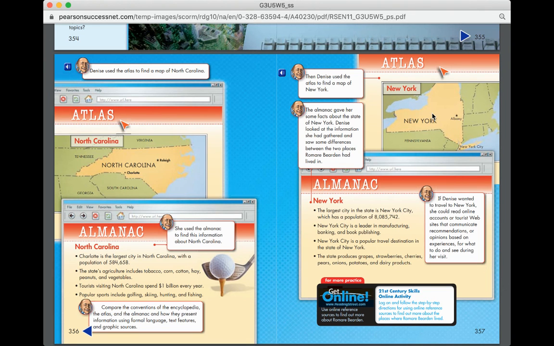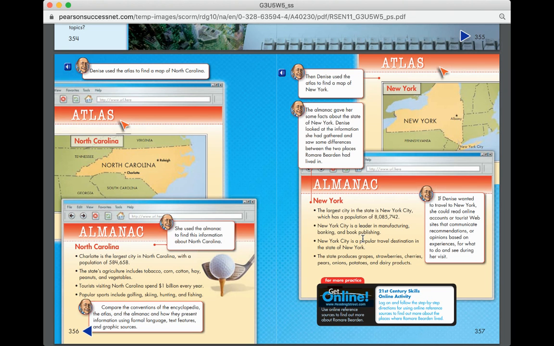And then she searched up New York. And you can see that's on the northern east coast. And Denise used the atlas to find the map of New York. The almanac gave her some facts about the state of New York. Denise looked at the information she had gathered and saw some differences between the two places that Romare Bearden had lived.